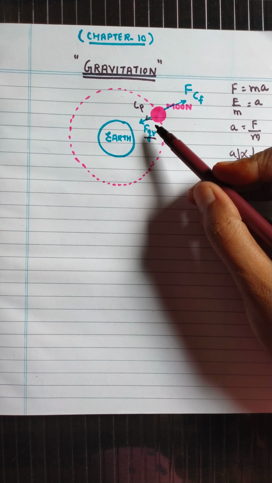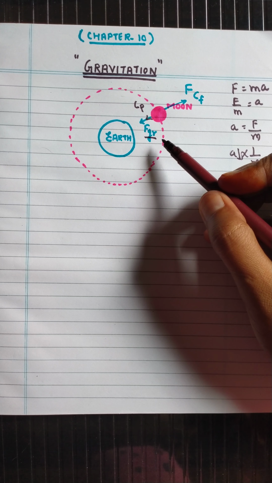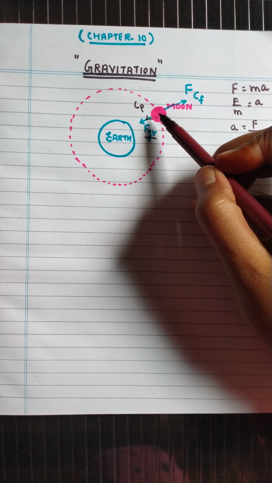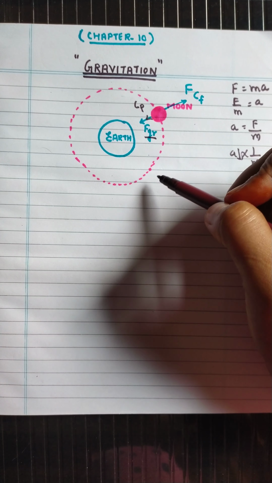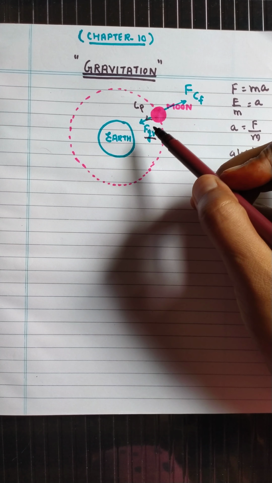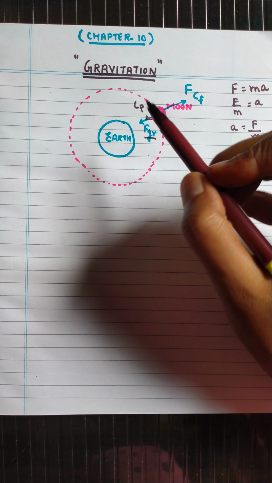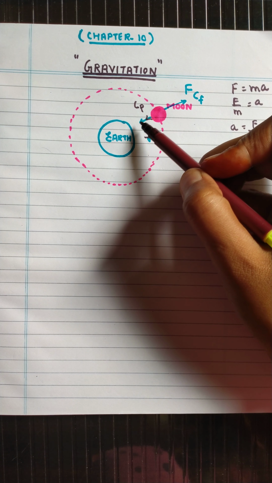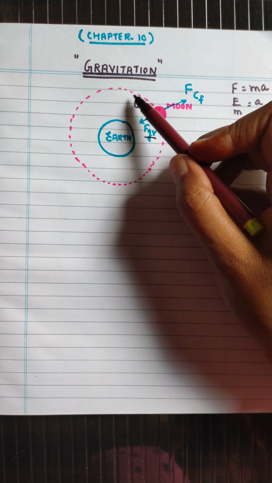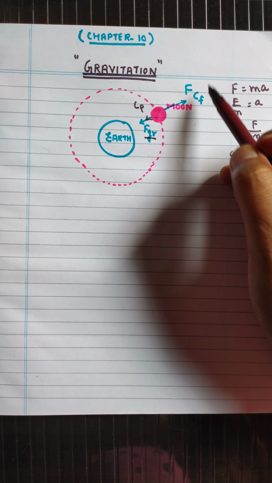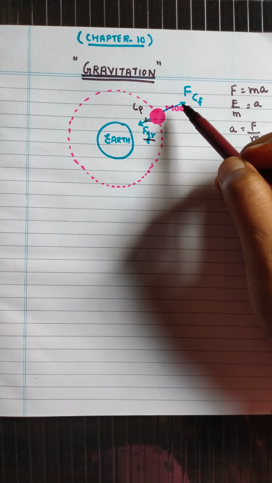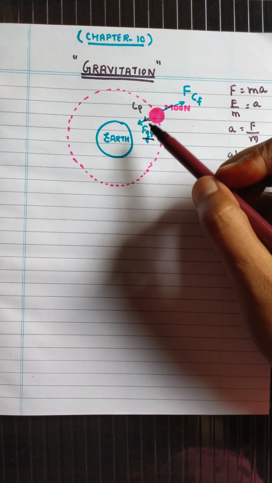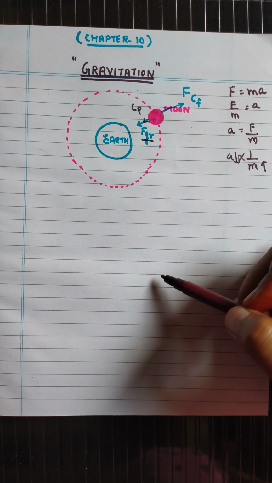Here also, the gravitational force is not even sufficient to make the moon revolve on the circular path, but due to gravitational force one more force is there, that is centripetal force, which is acting inwards. So both the forces are balanced by the centrifugal force acting in the outward direction, and due to this the moon revolves around the earth.